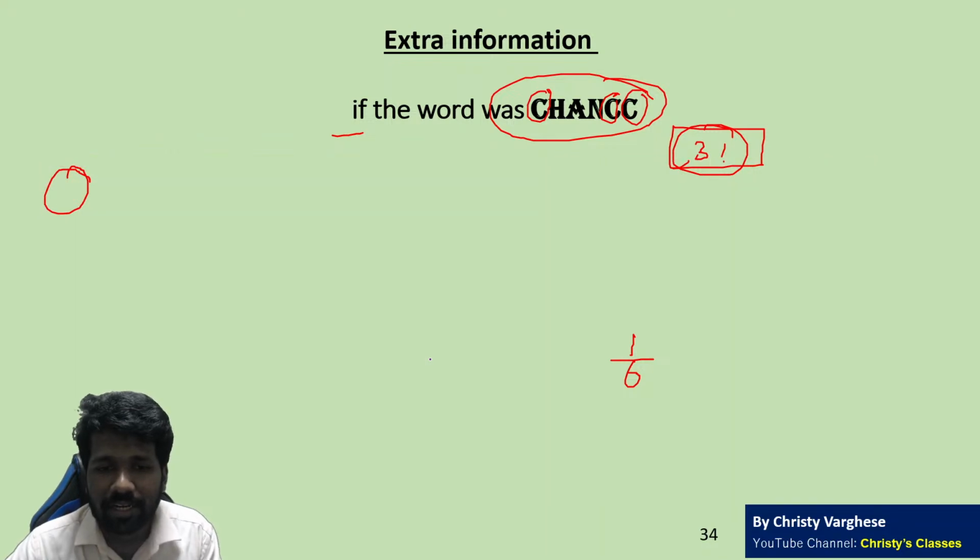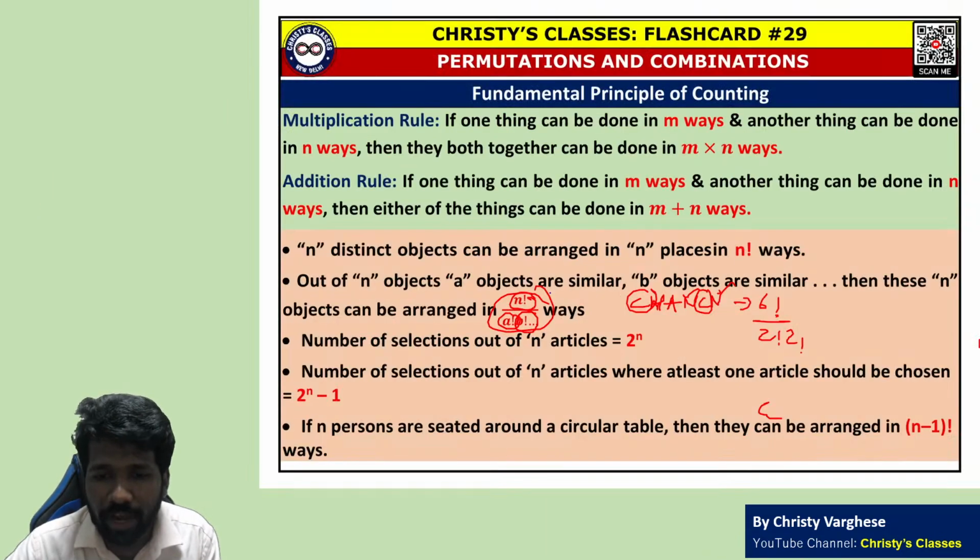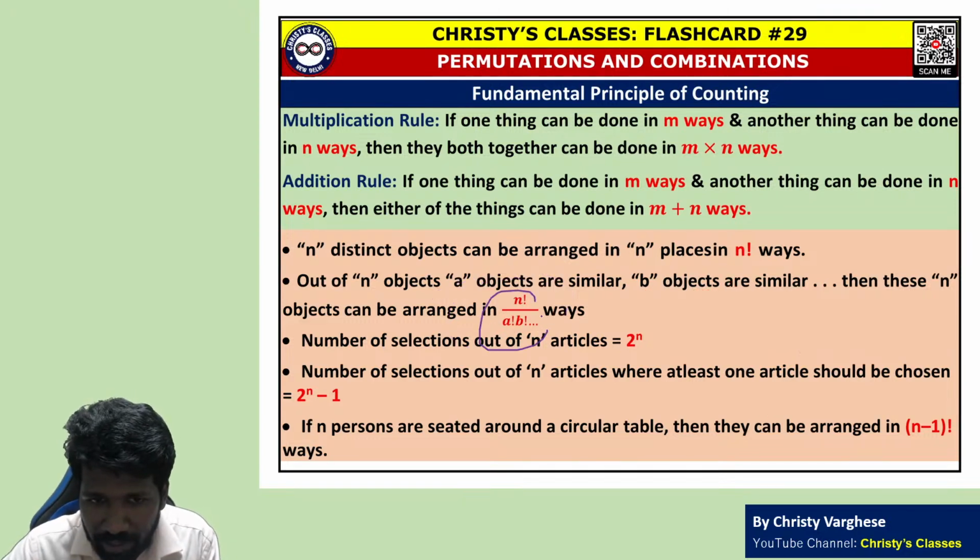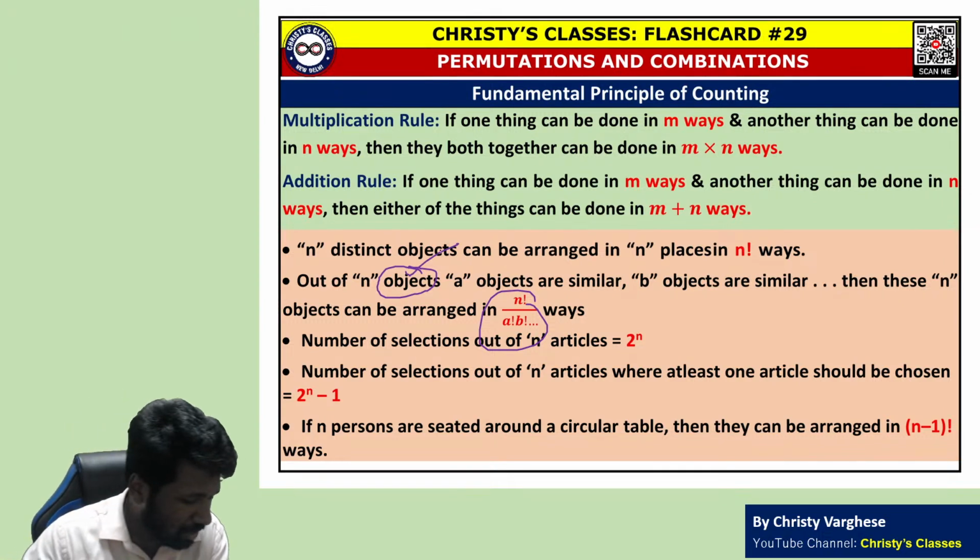So that is the reason why we are dividing by 2 factorial and 2 factorial. The idea of this anagrams itself: here I didn't mention letter, I mentioned objects. Objects means letter or number or whatever it is, the same itself.